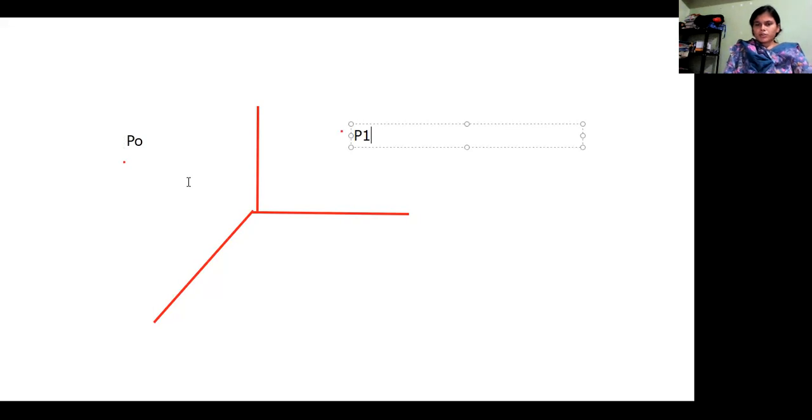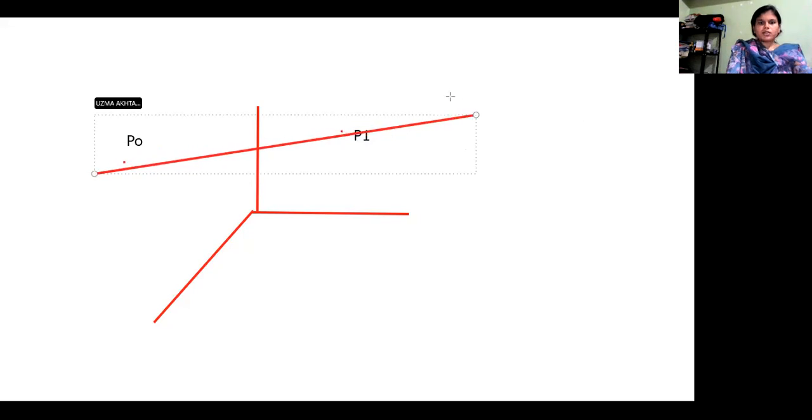If I want to write this equation of a line with the help of these 2 points, if the direction vector is not given, directly we can draw the line like this.